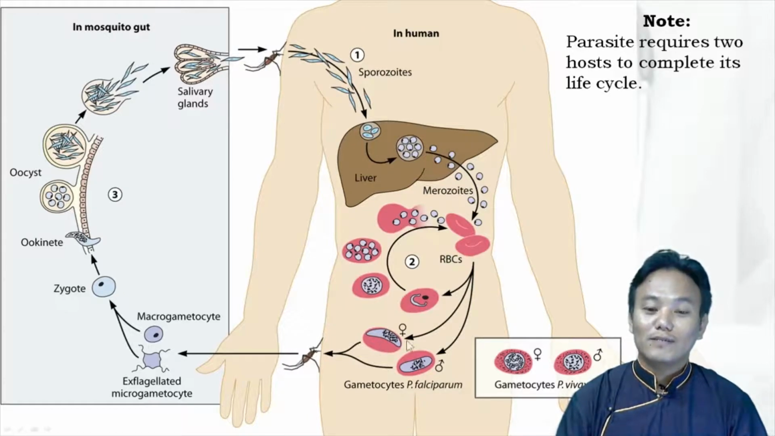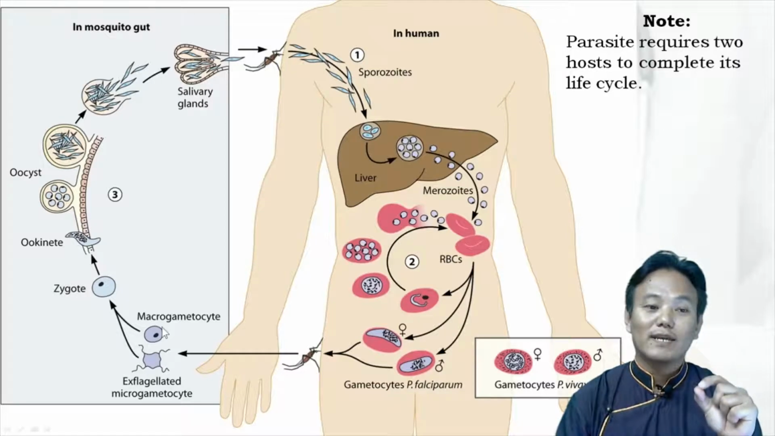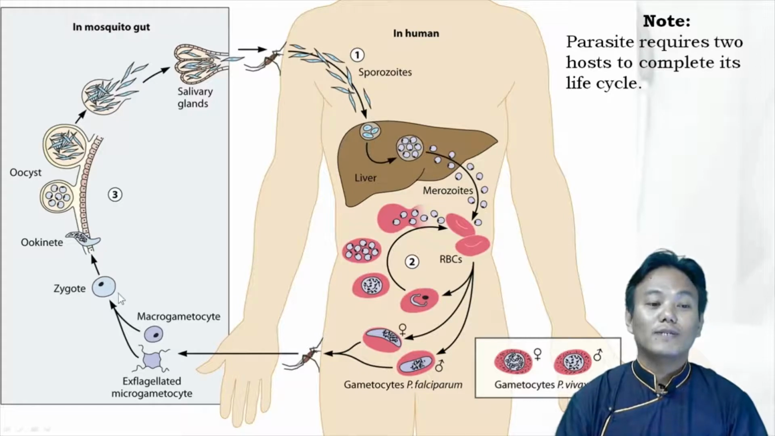The RBC carrying the gametocytes will enter the intestines of the mosquito along with the blood meal. Inside the intestine, these two gametocytes, the macrogametocyte and the microgametocyte, will fertilize and form a zygote. This happens within the intestines of the mosquito. The zygote will develop into a motile ookinete. The ookinete will go and infect the gut cells of the mosquito, the intestinal cells. Inside the gut of the mosquito, the ookinete will turn into an oocyst.